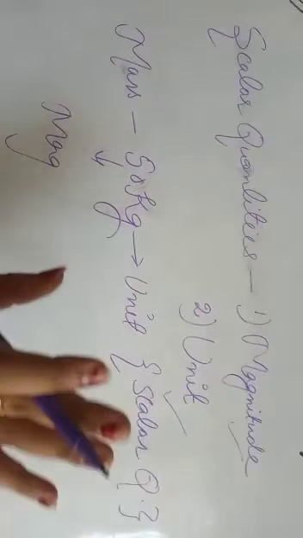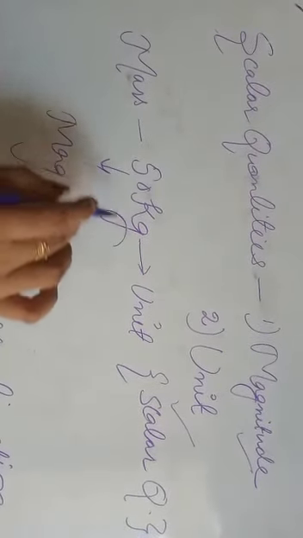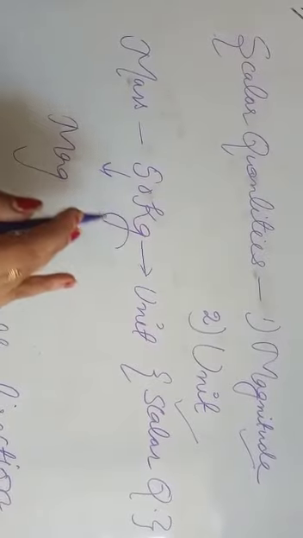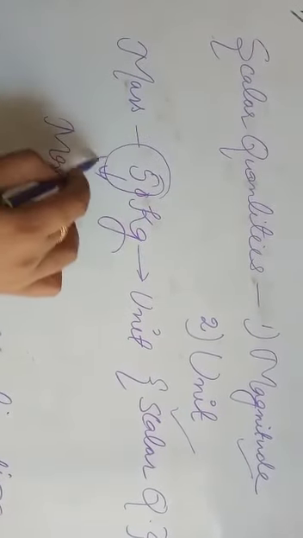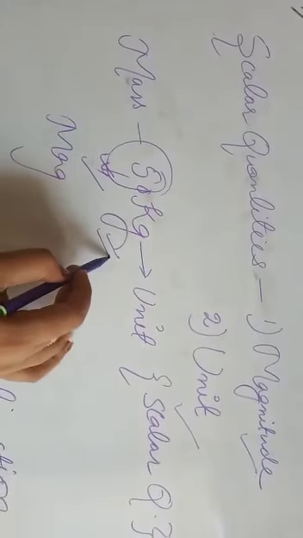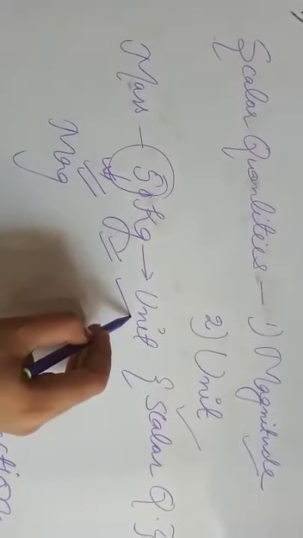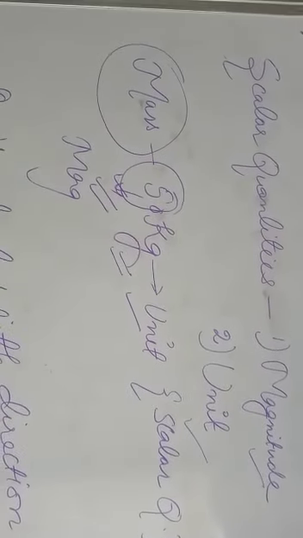For example, if I say mass of any substance is 50 kilogram, what does it mean? Where 50 is the magnitude or the numerical value and kg is the unit. So when we are dealing with magnitude and unit only, mass is regarded as a scalar quantity.